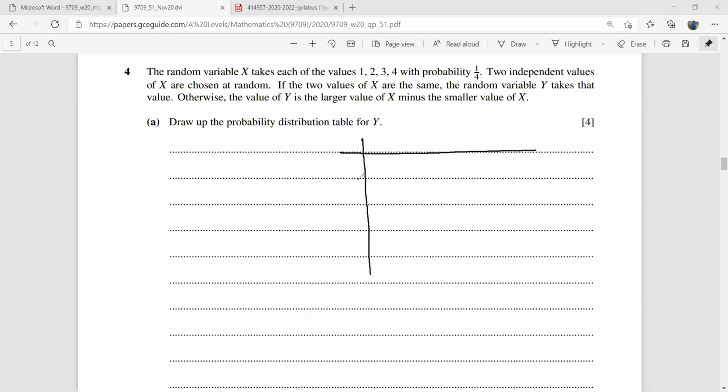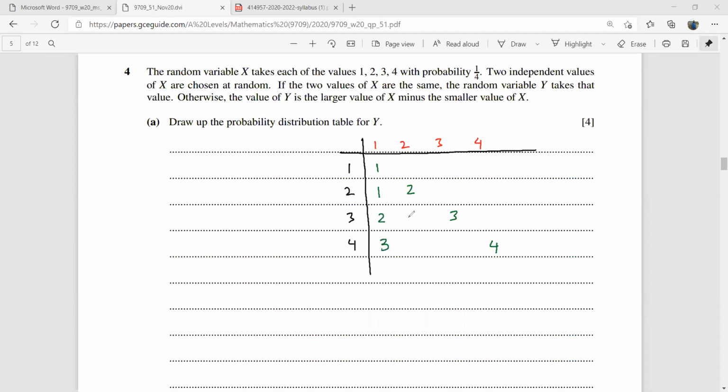So this is your 1, 2, 3, 4, and then you have here 1, 2, 3, 4. It says if the two values of x are the same, y is going to be the same. So this is going to be 1, 2, 3, 4. These are the values of y because this is 1, 1, 2, 2, 3, 3, and 4, 4. Otherwise, this is going to be the larger minus the smaller. So this is 2 and this is 1. This is going to be 2 minus 1, 1. 3 minus 1 is 2. 4 minus 1 is 3.